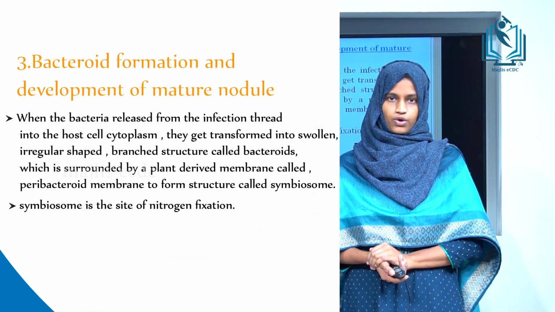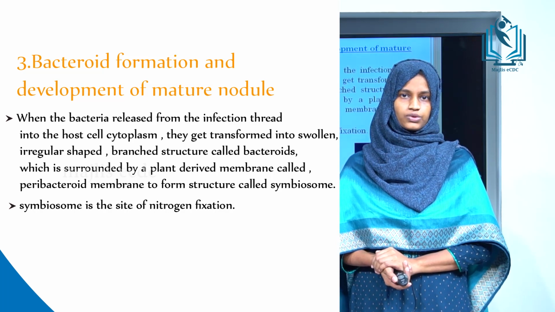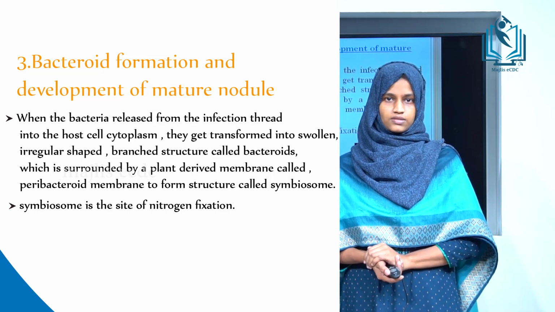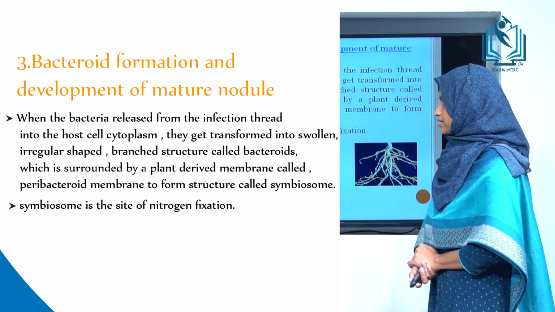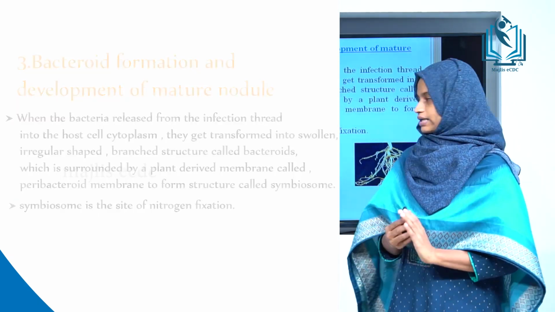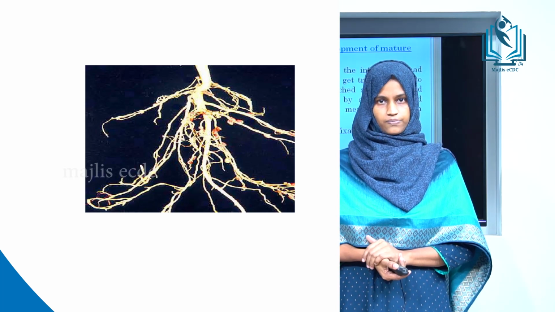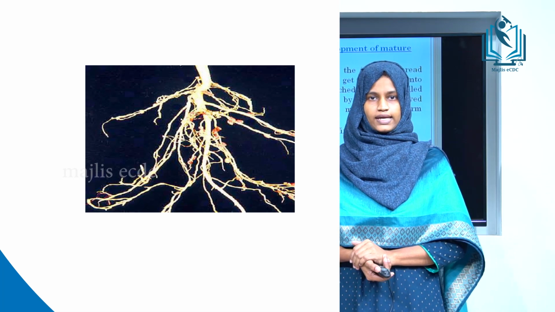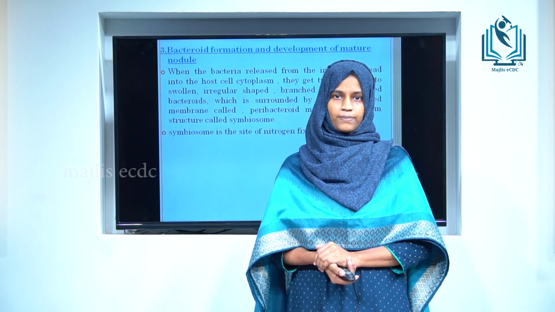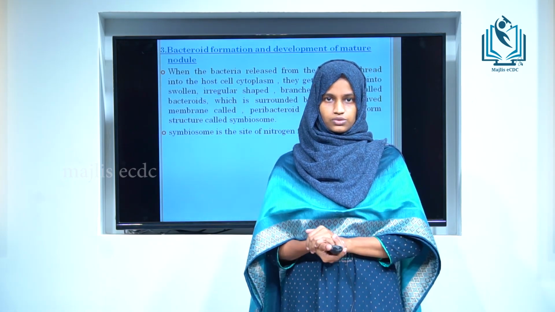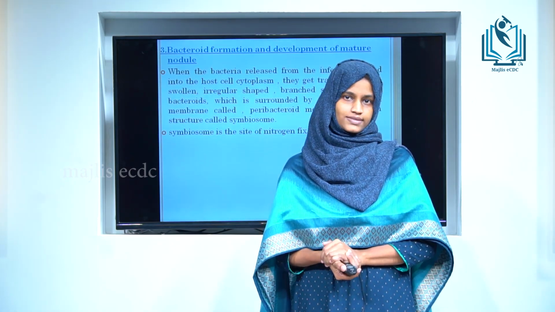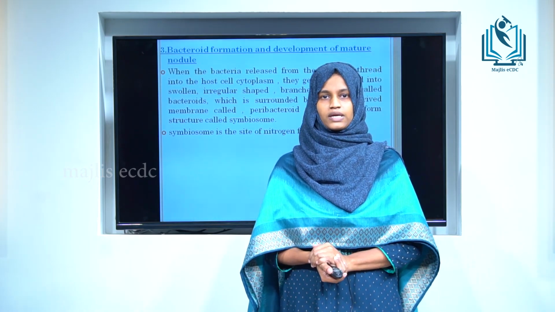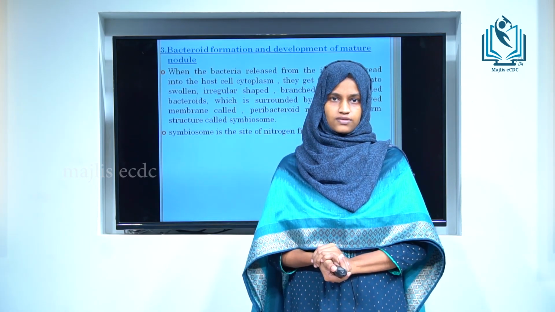The third step in the nodule formation is the bacteroid formation and maturation of nodule. After releasing from the infection thread into the host cell, the bacterium is converted into a swollen, irregular shaped, branched structure called bacteroid. The bacteroid is surrounded by a plant derived membrane, that is the peribacteroid membrane. So the bacteroid with peribacteroid membrane is called symbiosome. Symbiosome is the site of nitrogen fixation.